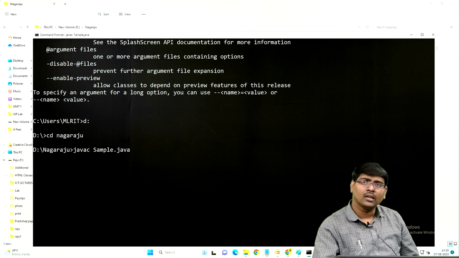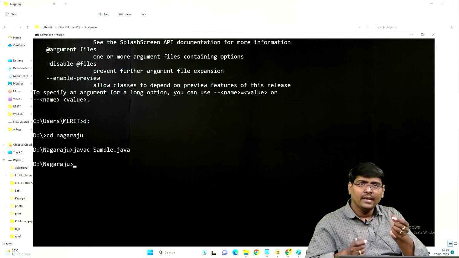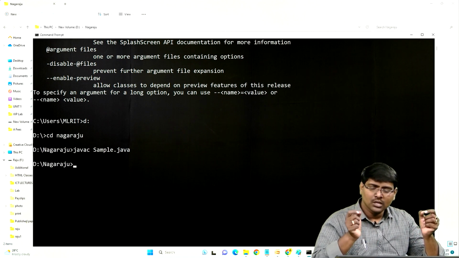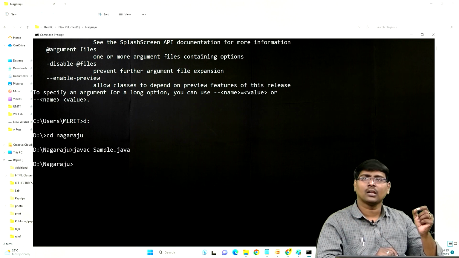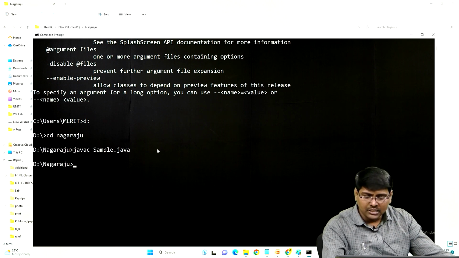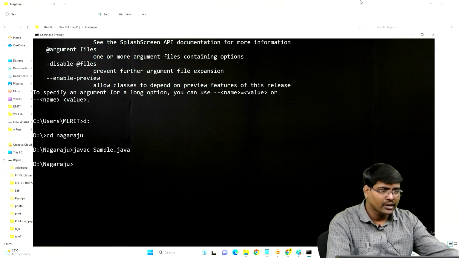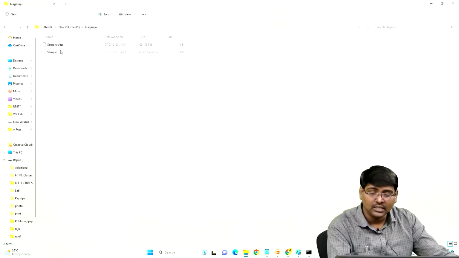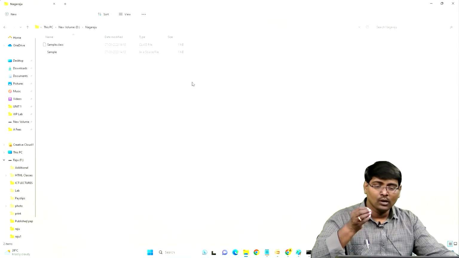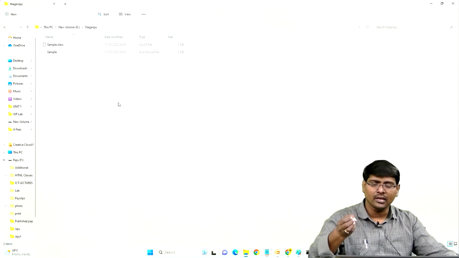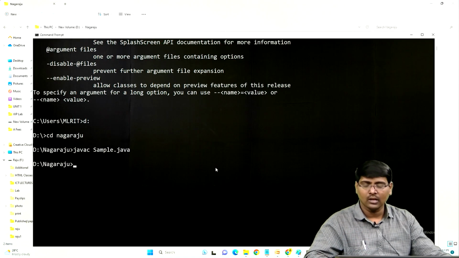Press enter. What I said, the compilation checks whether your program follows the rules of the programming language or not. If satisfied, the bytecode is generated. Now immediately see this one, go to the folder, one file is generated, sample.class. Clear? Once the program is compiled, the class file is generated in the location where your Java program is there.